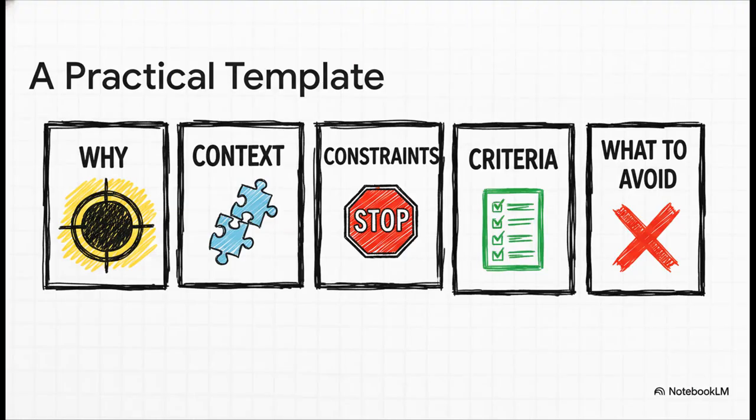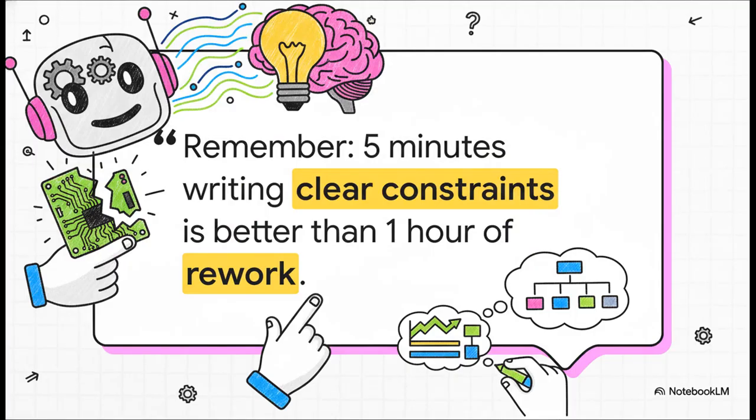Here it is. This is how you give your brilliant intern some guardrails. Instead of just barking a command, you give it structured context. You start with the why. What's the business goal? You give it the context of the systems it'll touch. You list the hard constraints. You define the criteria for success. And, so important, you tell it what to avoid. And if you only remember one thing about prompting, please let it be this. 5 minutes writing clear constraints is better than 1 hour of rework. Seriously, a little bit of thinking upfront saves you so much pain and suffering later on.